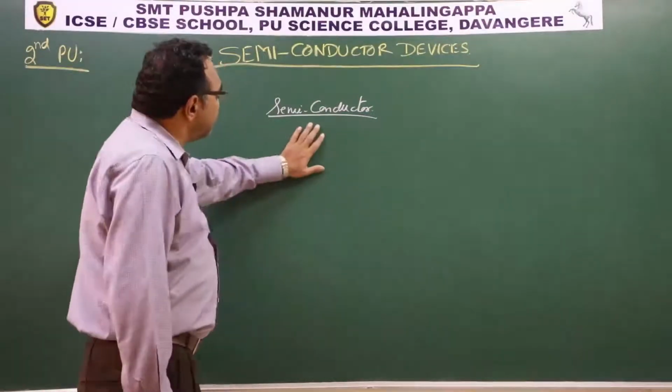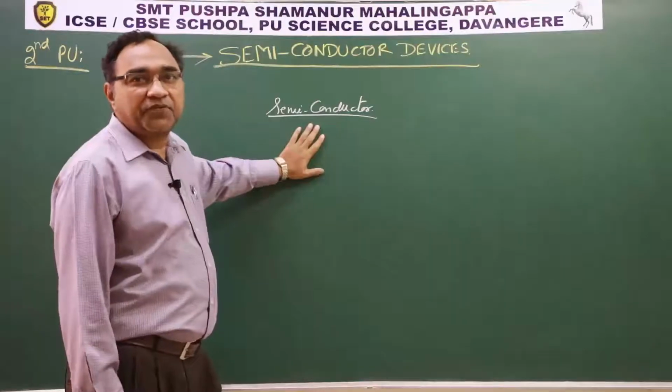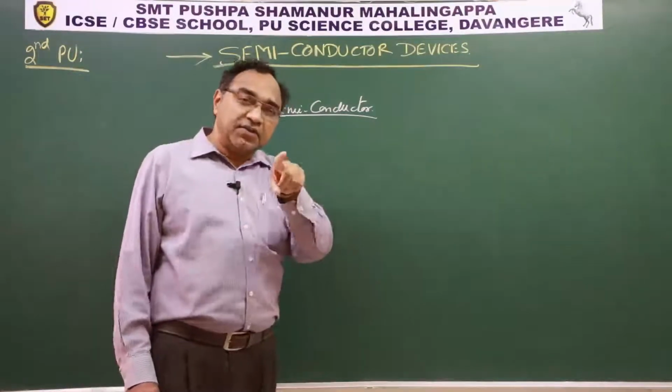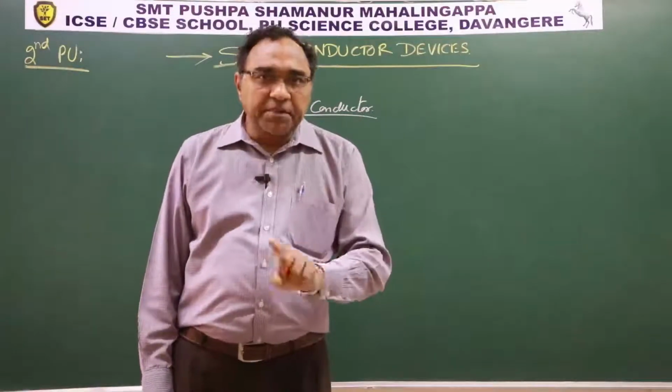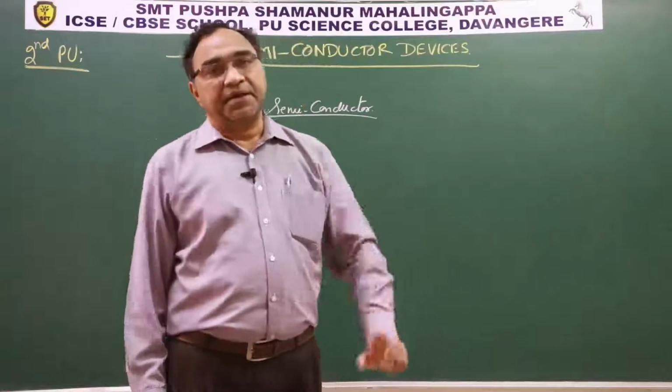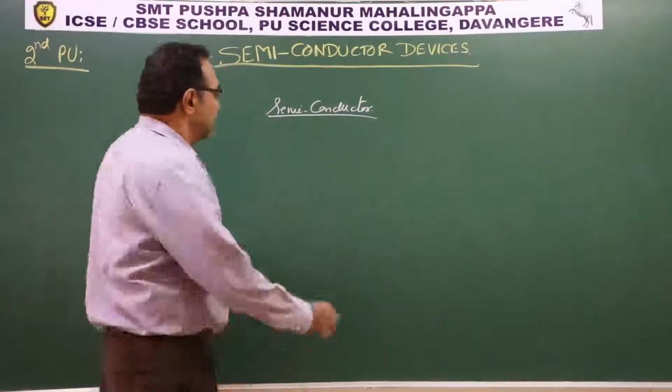So semiconductors are what? Semiconductors are those substances which behave as insulator at room temperature, but they become conductor at a higher temperature. That is exactly what is a semiconductor.